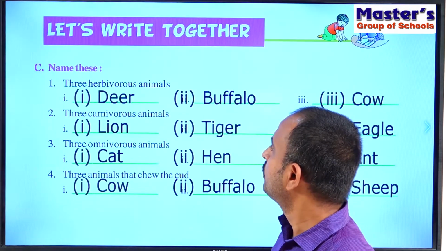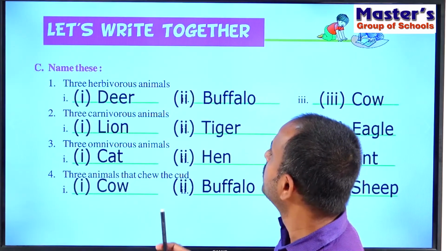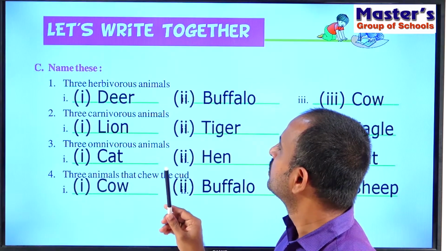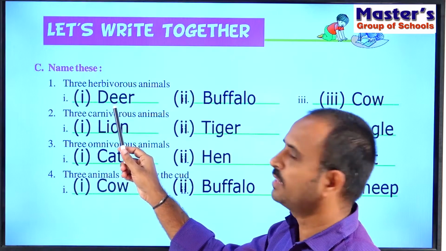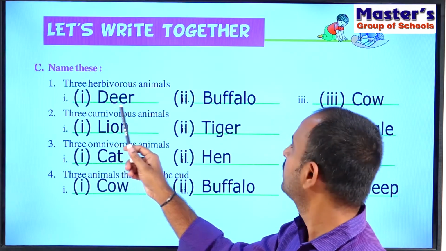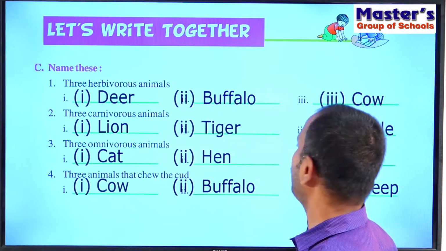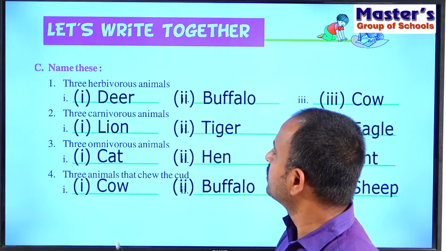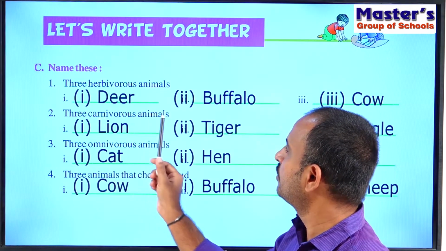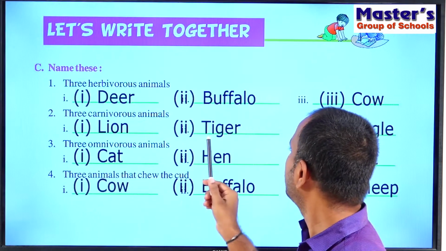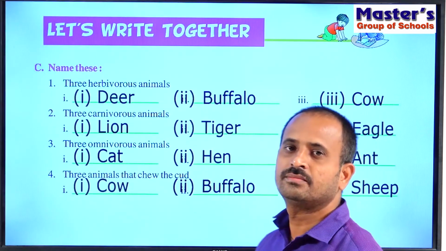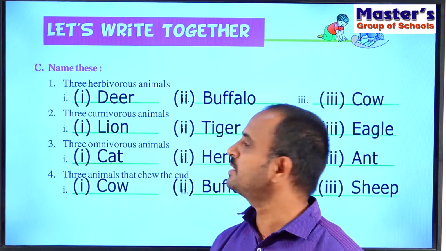So children, once again see the examples for each of the animals. For the first type, herbivorous animals: deer, buffalo, cow. For the second type, carnivorous animals: lion, tiger, eagle. Eagle is also a carnivorous animal.